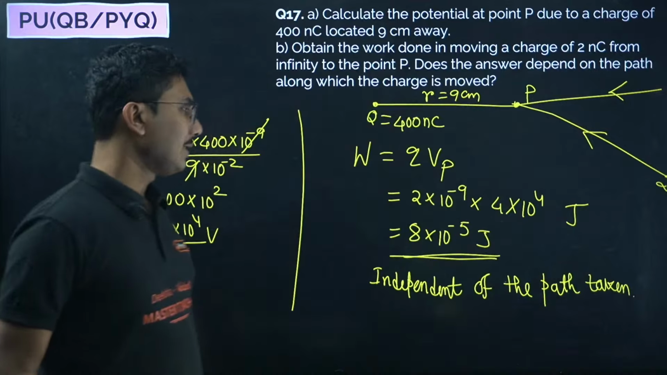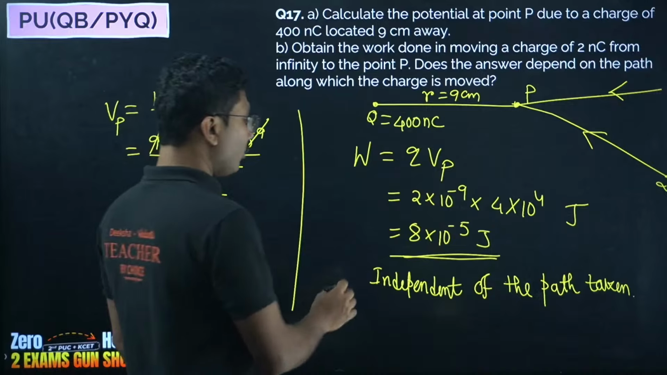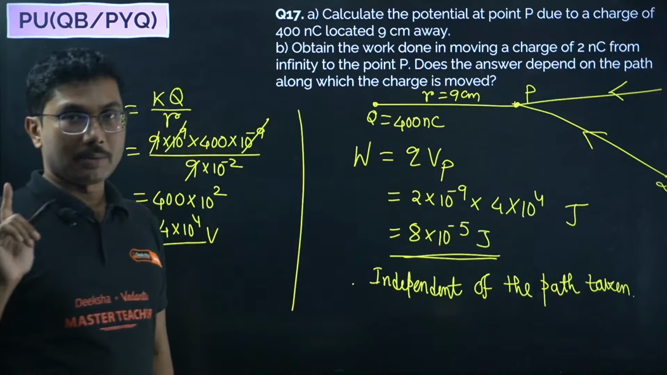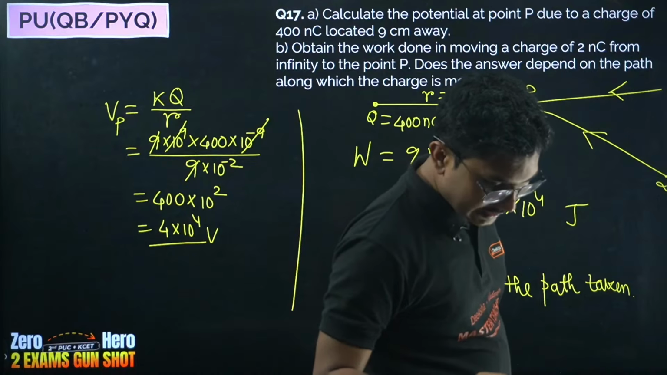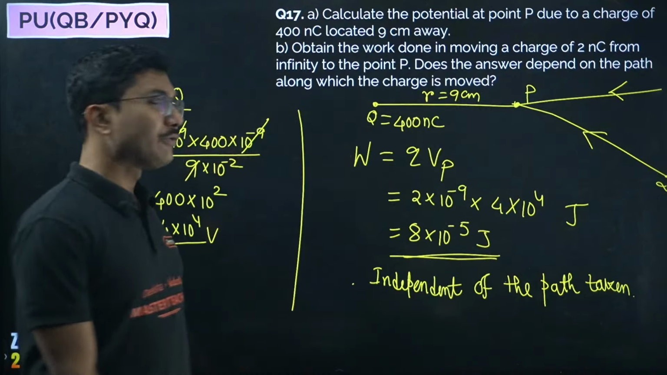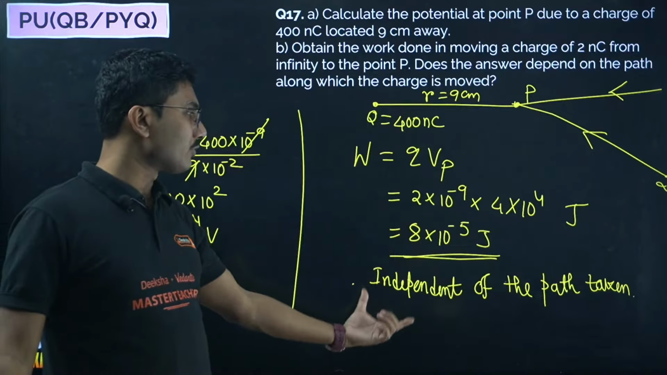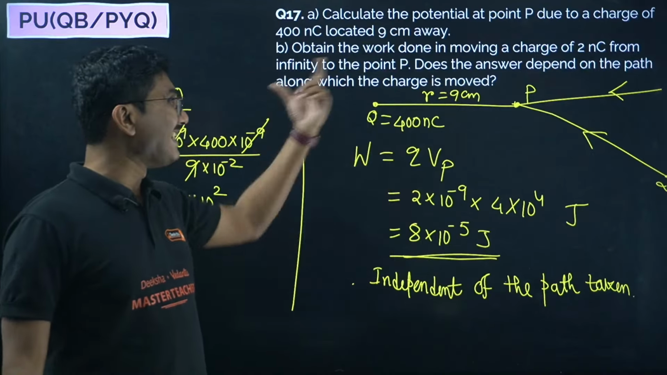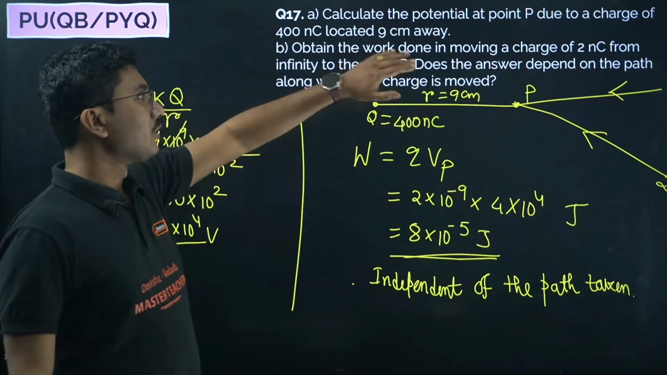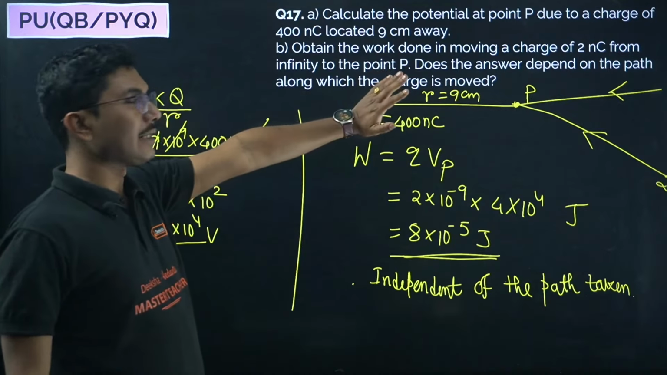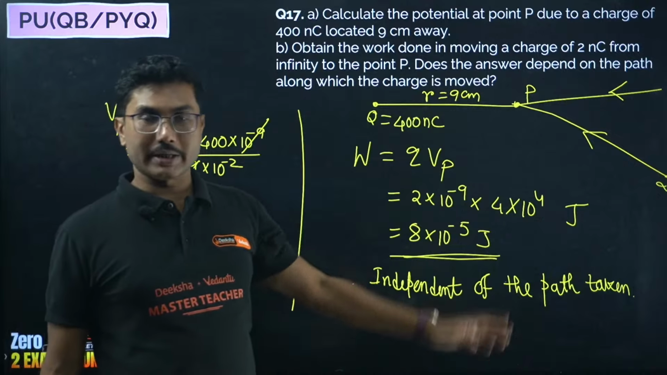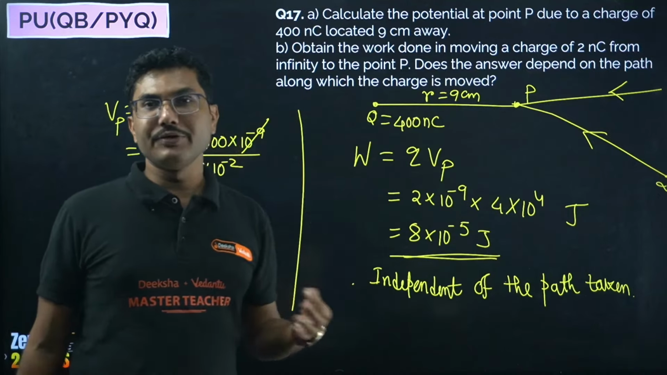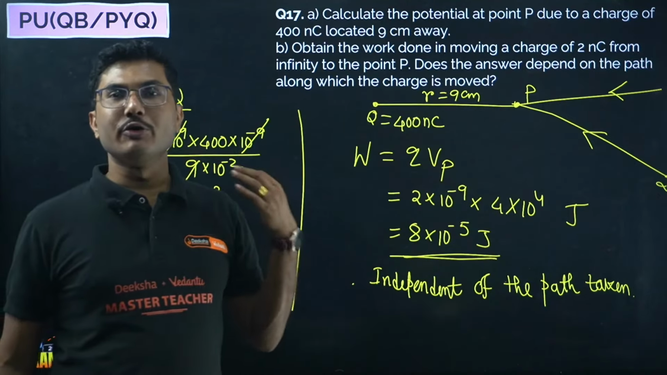Independent of the path taken. This is also, if you don't write it, you will lose 1 mark. Remember, you have to read the question. So when you are answering the question, remember you also have to answer each and every part of the question. So does the answer depend on the path along which the charge is taken? If you miss out on this answer, 1 mark will be deducted. So for a very simple trivial reason, if you miss, your marks will be deducted.